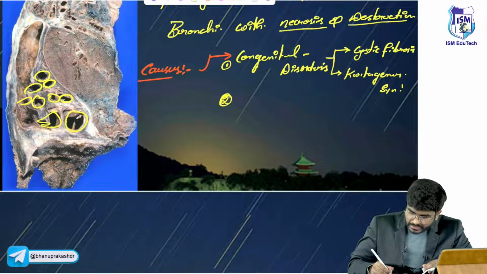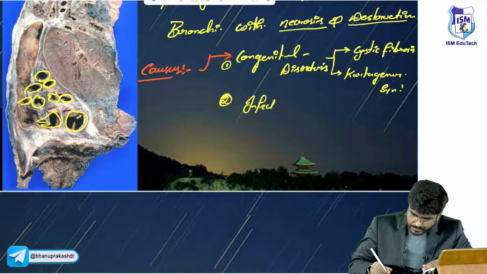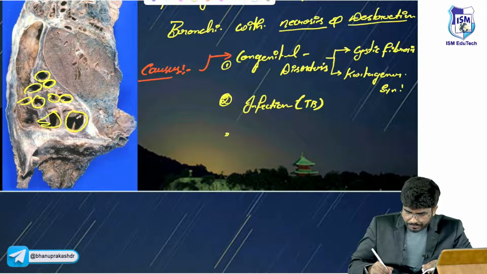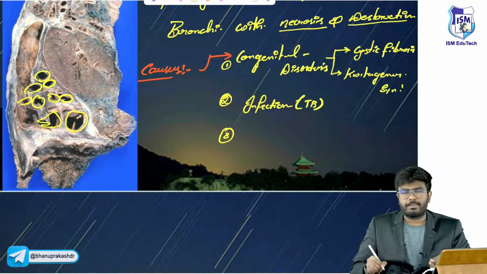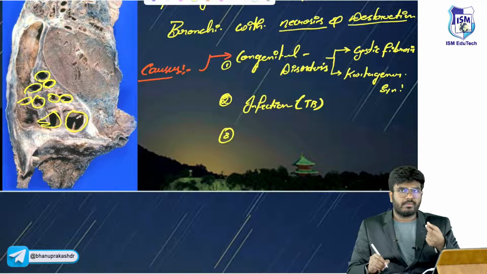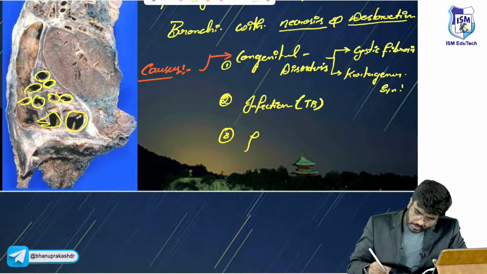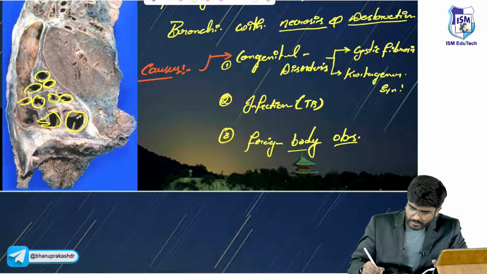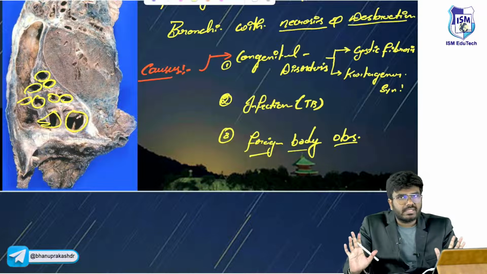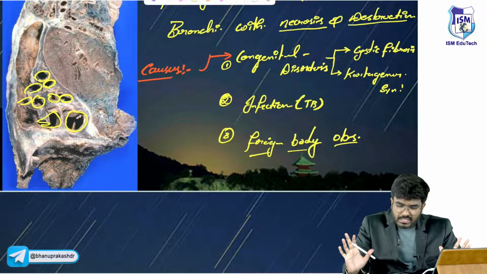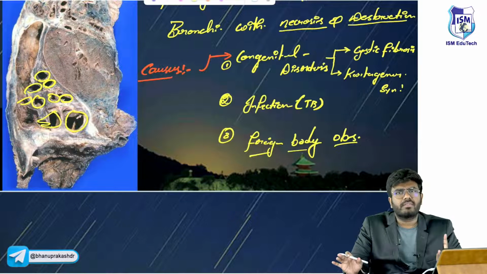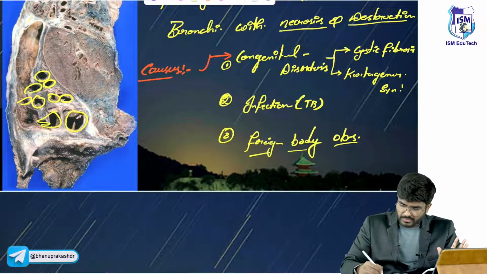Second, conditions like infections, like TB infections, or foreign body obstruction, like a toy or something. See, in all these conditions, one thing is common, sir. Congenital disorders like cystic fibrosis, Kartagener syndrome, infection or foreign body obstruction, the common thing is infection. Here it is TB.